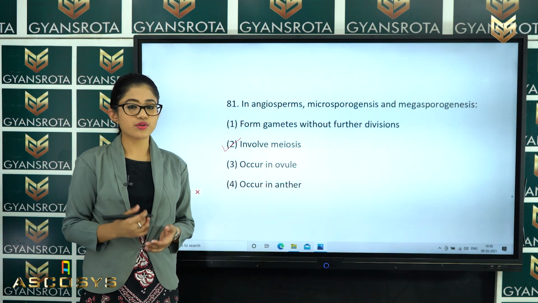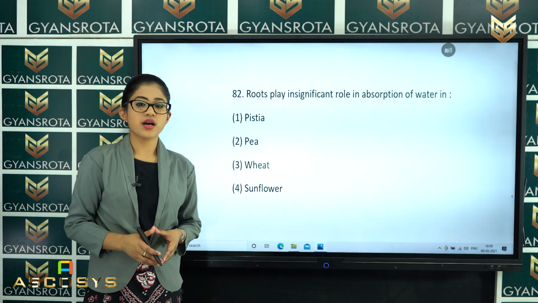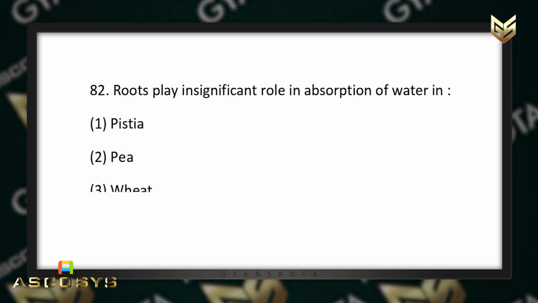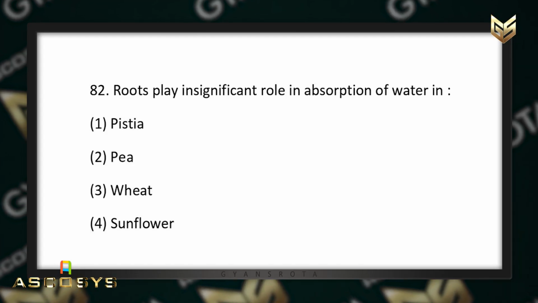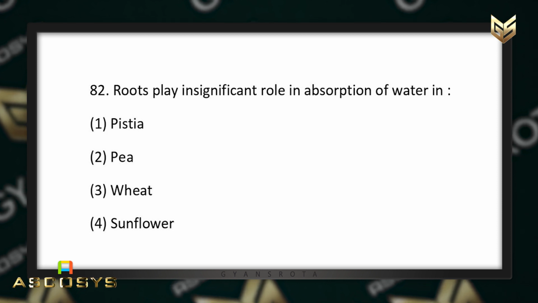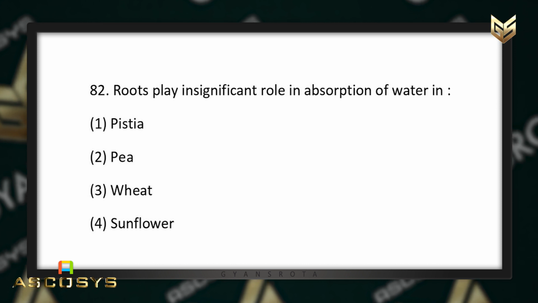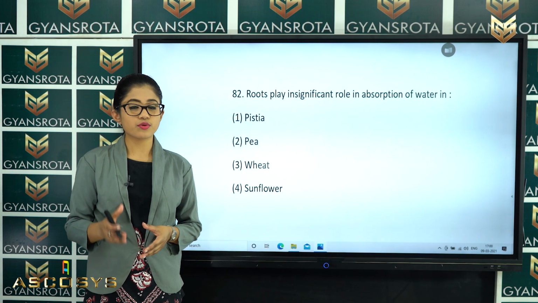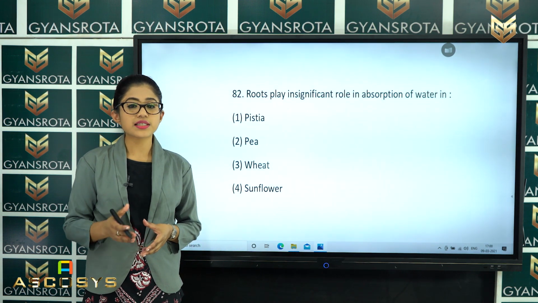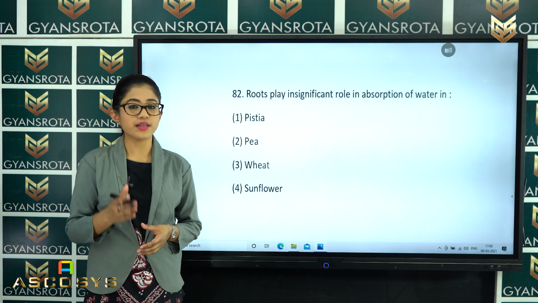Now let's see the next question. Now the next question is question number 82. In this question number 82, you can see it says that roots play an insignificant role in absorption of water in pistia or pea or wheat or sunflower. Well, in the chapter Transport in Plants and also in the chapter Morphology of Flowering Plants, we have discussed that roots play an important role in absorption of water along with minerals.